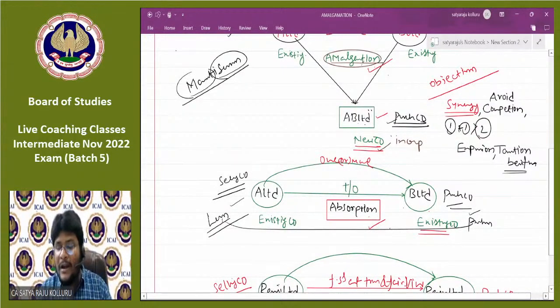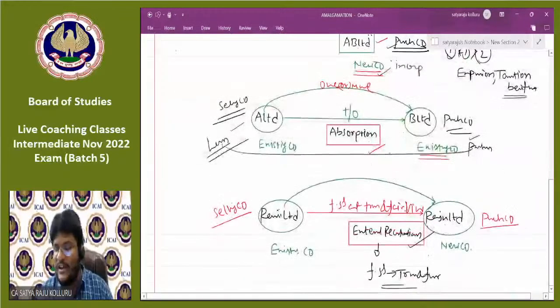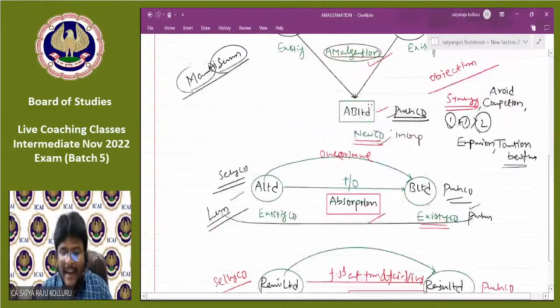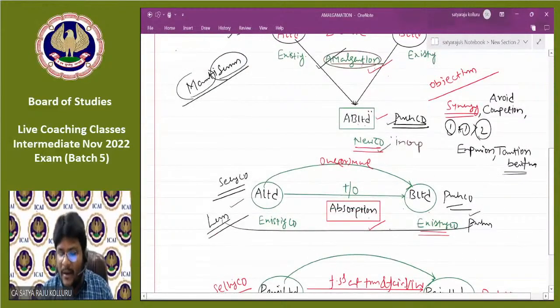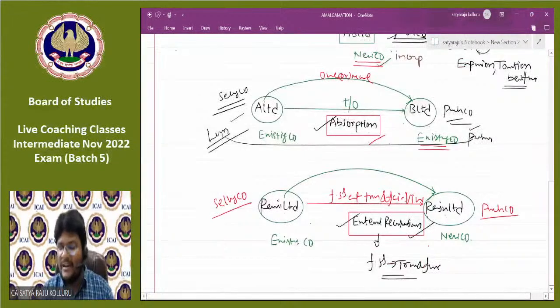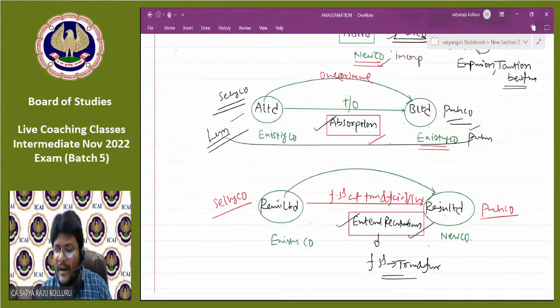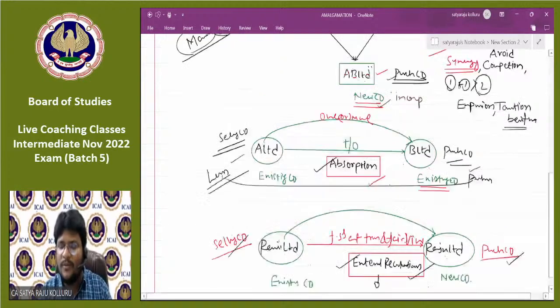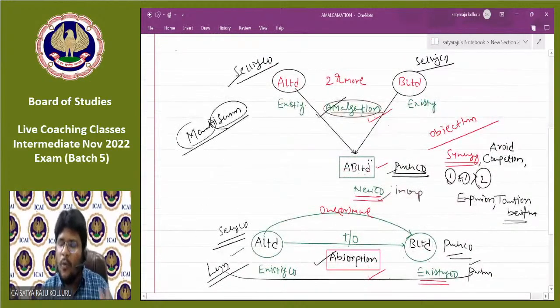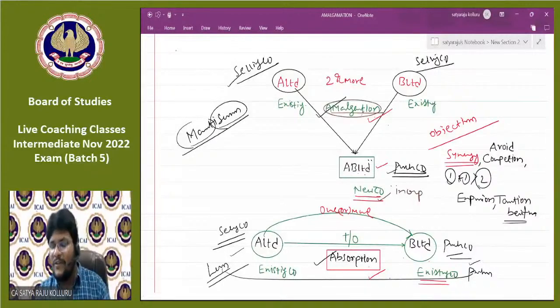But why are you linking amalgamation and absorption with external reconstruction? Whether it is pure amalgamation, absorption, or external reconstruction, there is no difference in accounting treatment. Only two different types of companies exist: one is the purchasing company, another one is the selling company.